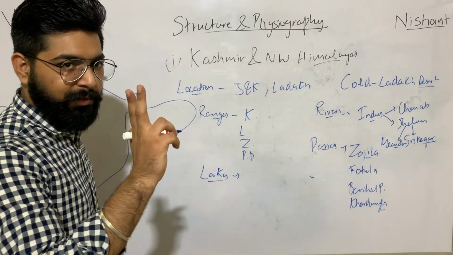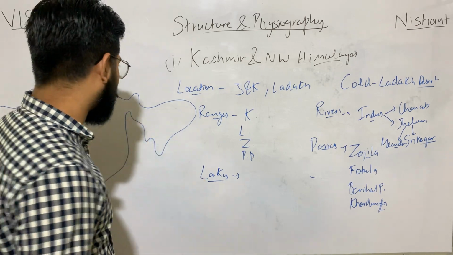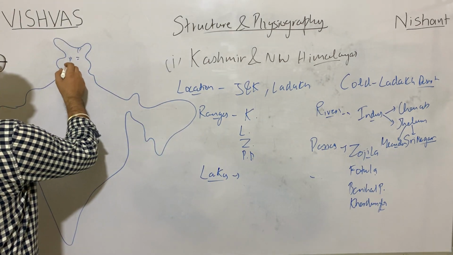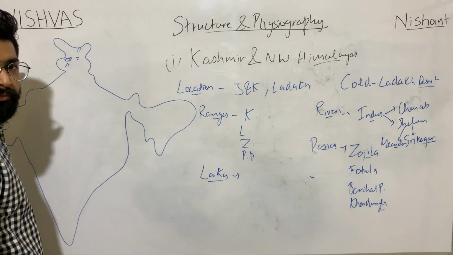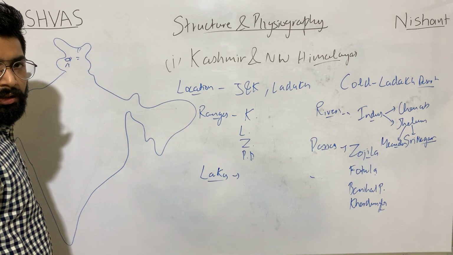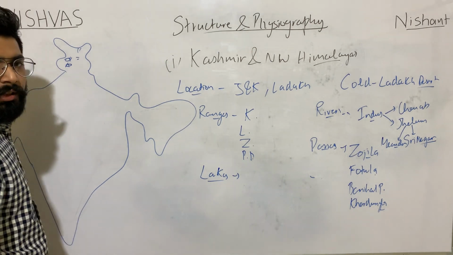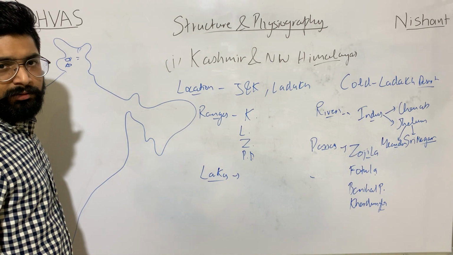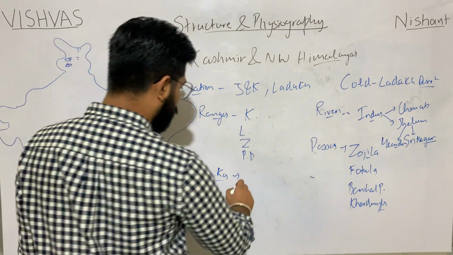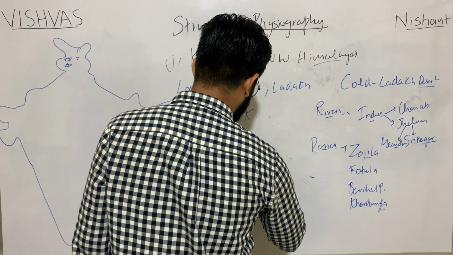So lakes. It mentions 2 types of lake. The one is freshwater lake. The first is Vular Lake over here, and Dal Lake over here. Vular Lake and Dal Lake. Freshwater.